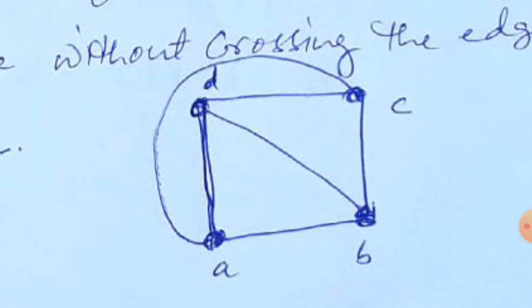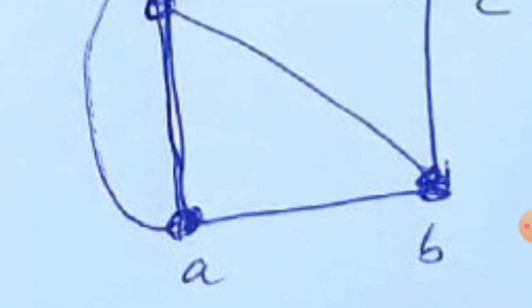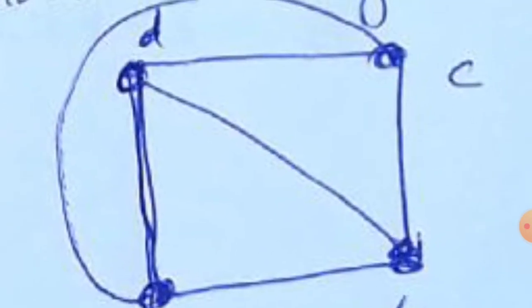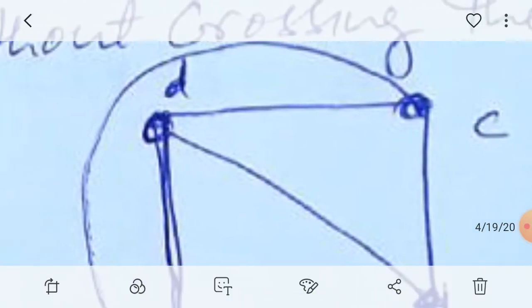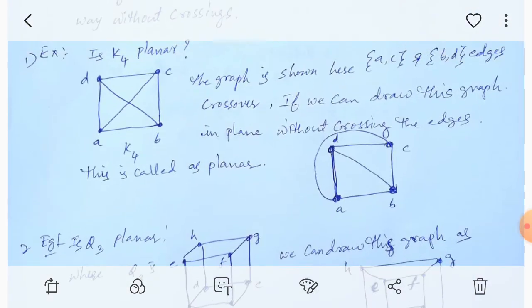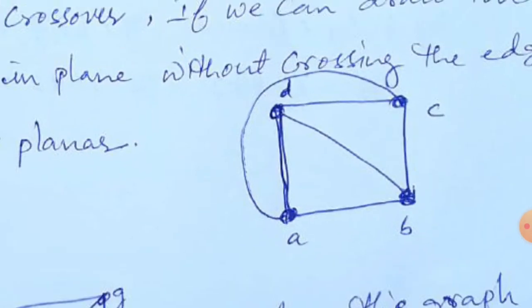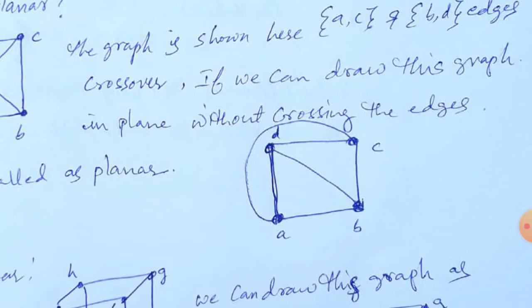So how many regions are there? This is R1, this is R2, inside here this one is R3, and the outer side is R4.